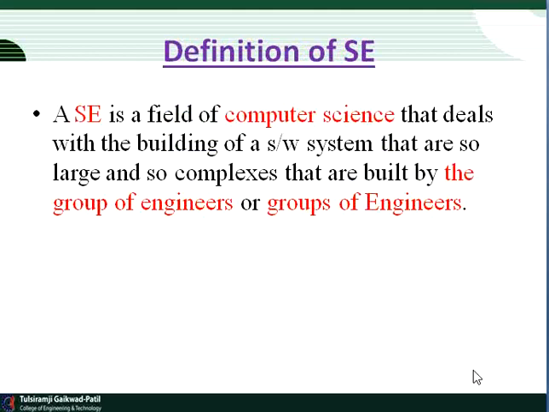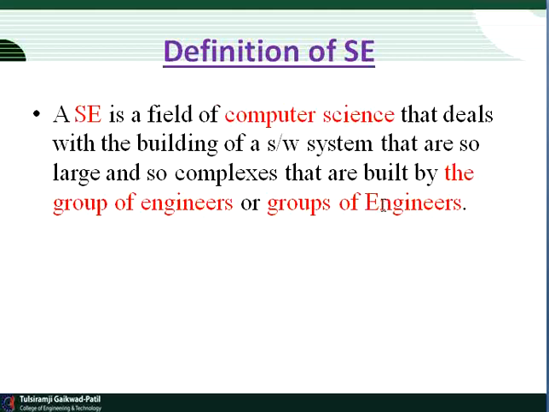So, the definition of software engineering. Software engineering is a field of computer science that deals with the building of software systems that are so large and so complex that they are built by a group of engineers. A group of engineers in the sense that a number of members are present in the group for implementing any software application. In other words, software engineering is the design, development and documentation of software by applying technologies. Means we can use a number of technologies to implement software.